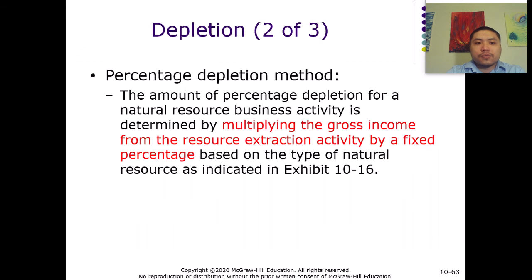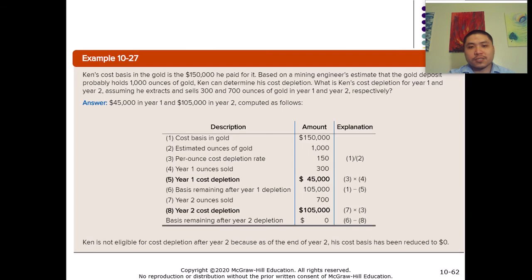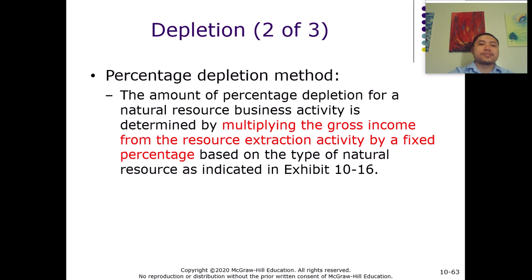All right, so let's talk about the other method, the percentage depletion method. This method is much more straightforward, even though the first method is not difficult anyway. But the second method, the percentage depletion method, is even easier. Under this method, there's a predetermined percentage of depletion for each type of resource.